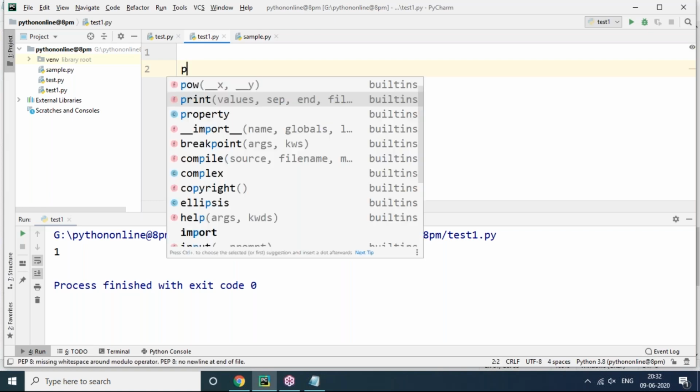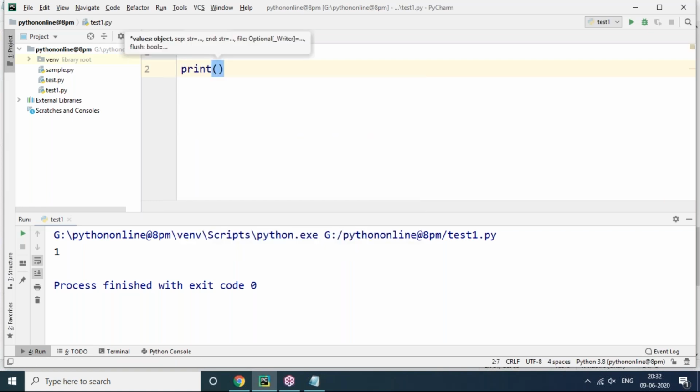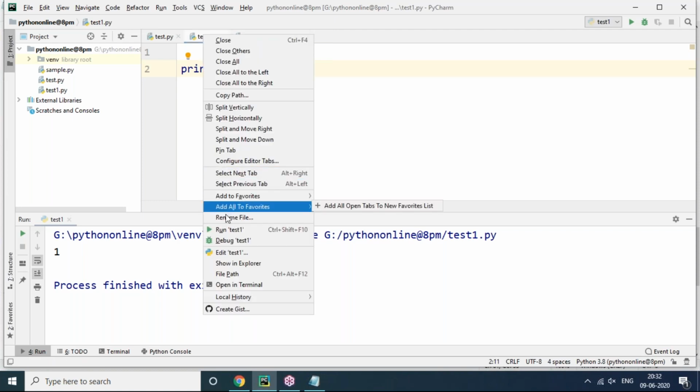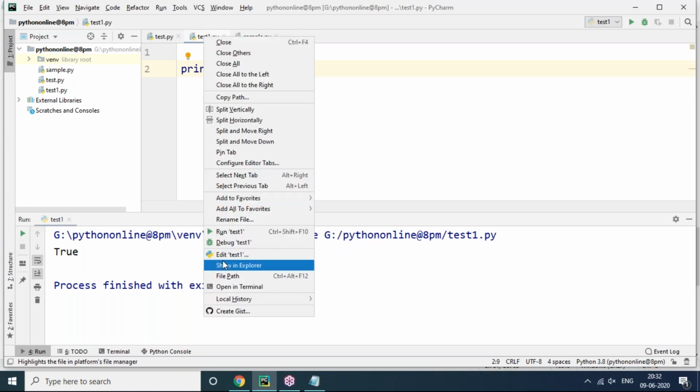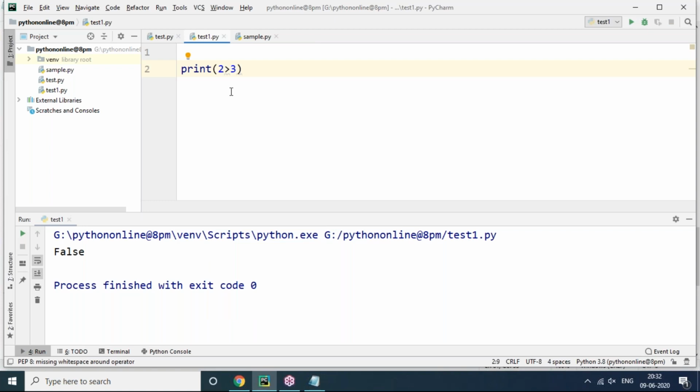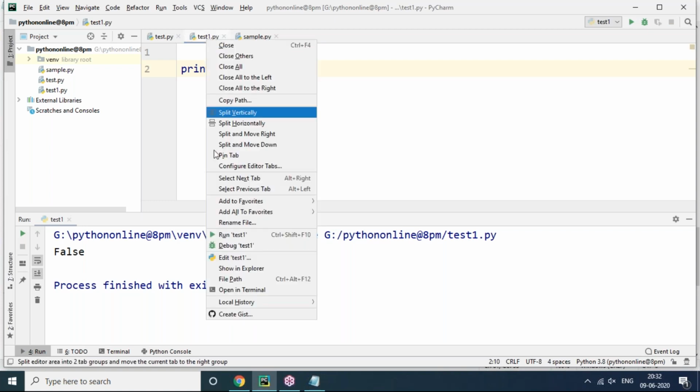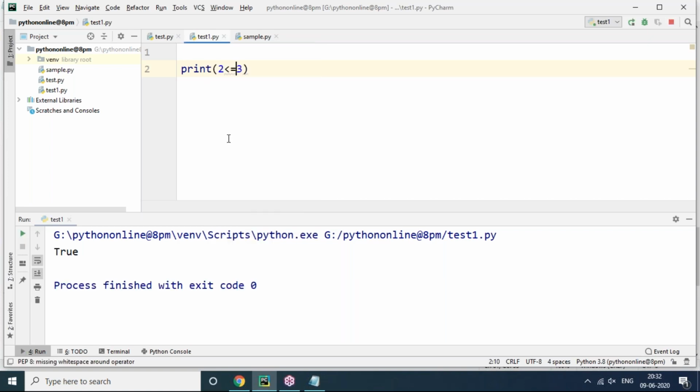Now let's try this, but make sure that these relational operators all return Boolean values only. For example, 2 less than 3 is true. It's going to return true. Now 2 greater than 3 is false. And less than or equal to 3, yes it is. Less than or equal to, any one condition is okay, it is also true.